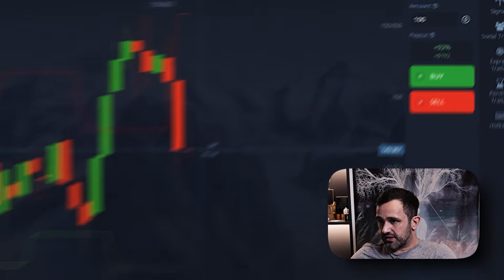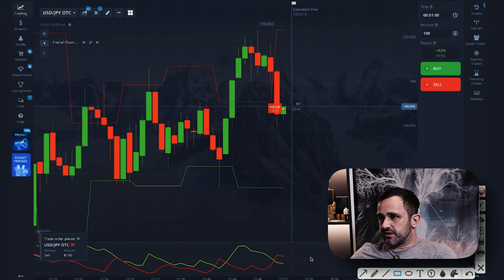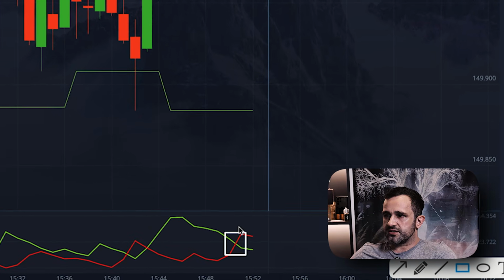I'll try to catch it quickly, opening a $100 short because I understand there's risk. On ADX, the green line is weakening while the red one strengthens. That means buyers are losing control and sellers are starting to dominate.